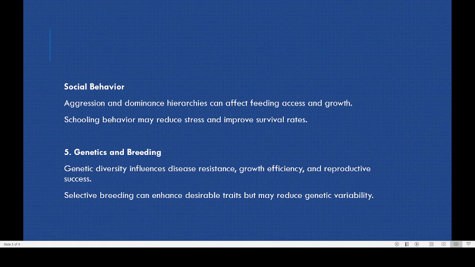Then the social behavior of the fish is also an important thing, such as aggression and dominance. Usually what we have observed from our pond is that when we give the fish feed, most of the time the fish have a hierarchy.